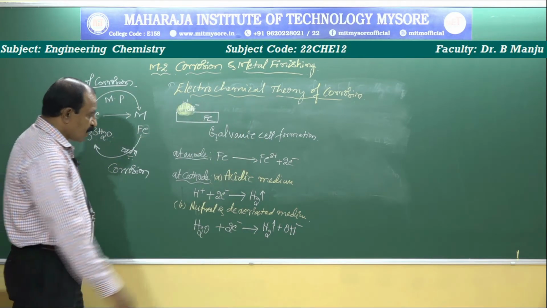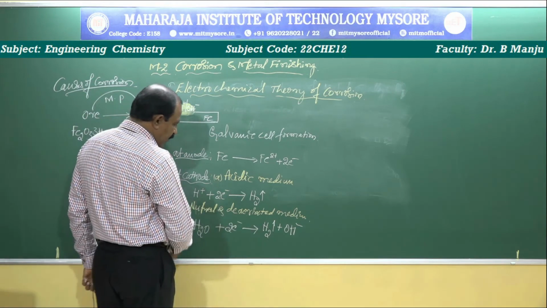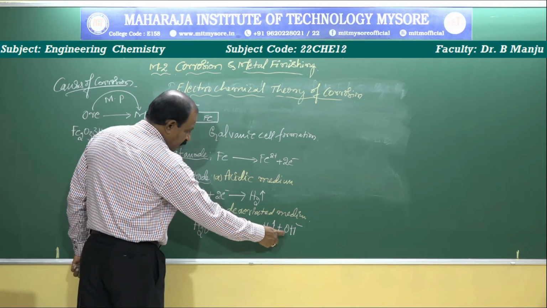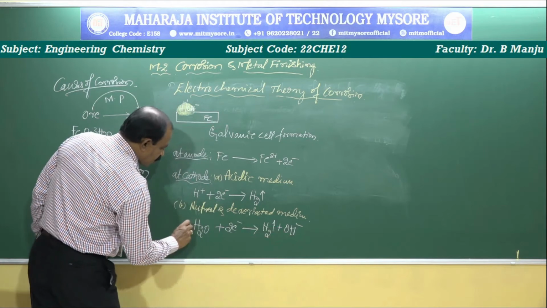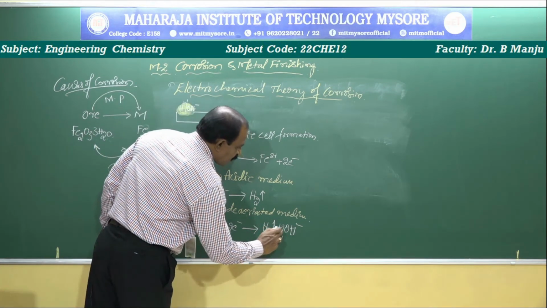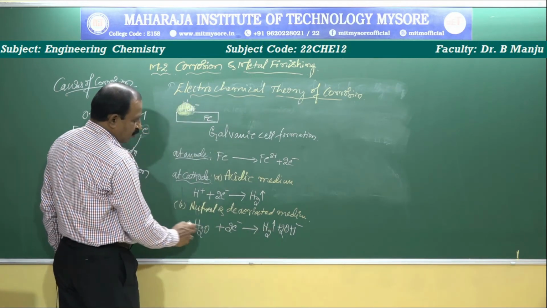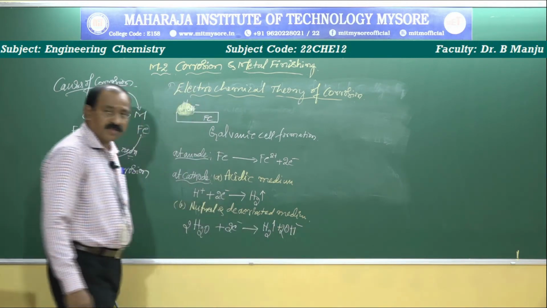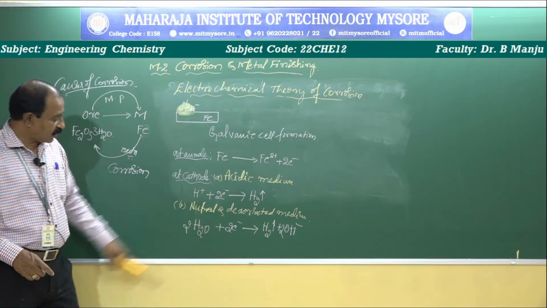I think all of you know how to balance the equation. Now you can balance the equation. There are 2 hydrogens on one side; put 2 into 2, giving 4 hydrogen. Then put 2 here, 2 oxygen, 2 into 2, 4, and 2 plus 2, 4 hydrogen. That is the balancing. I think all of you know that.